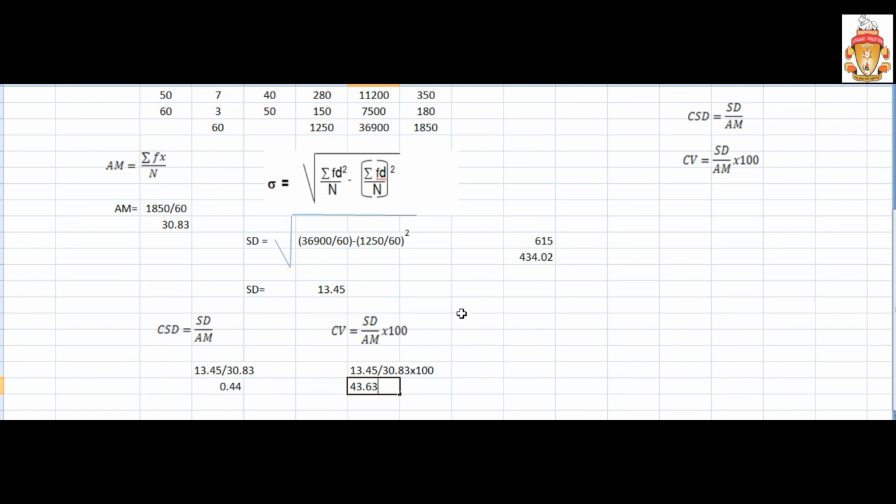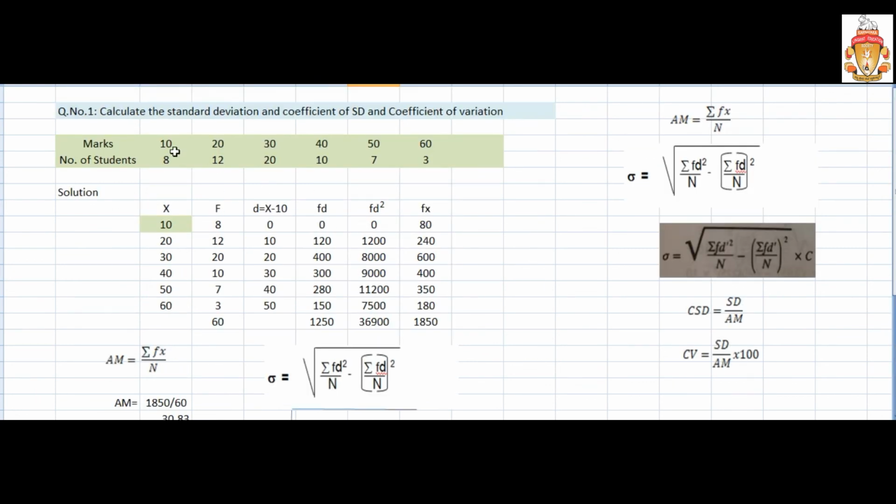Clear? I hope that this solution is clear to each one of you. Next problems I will show on the board. I hope that this question number 1 is clear to each one of you.